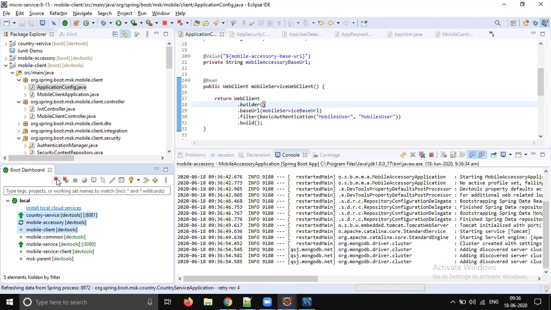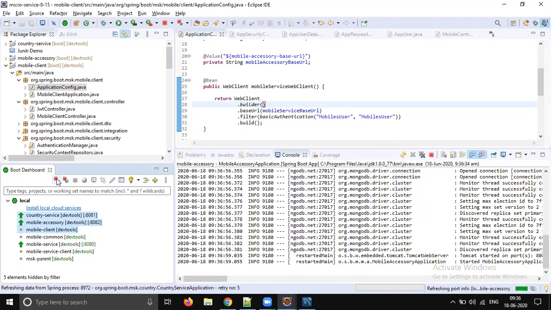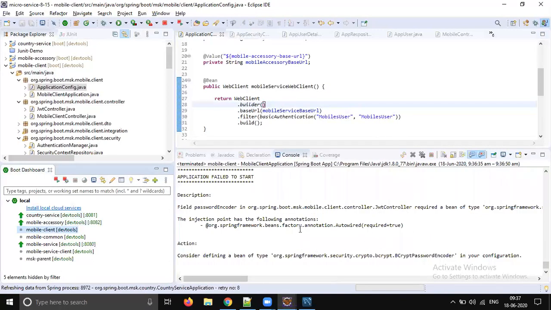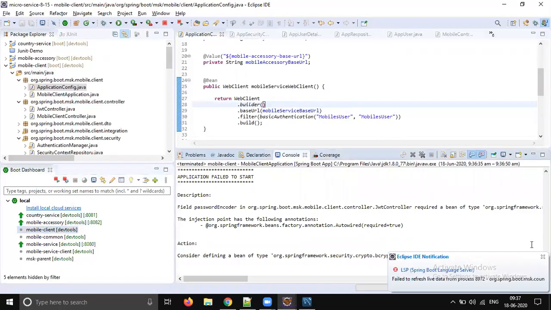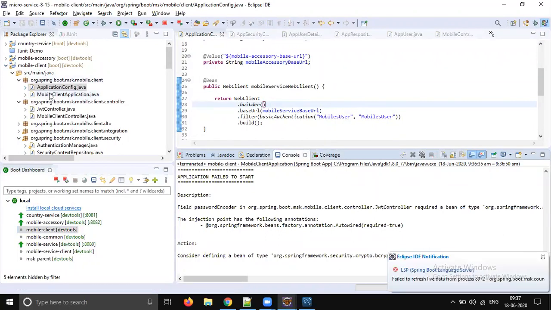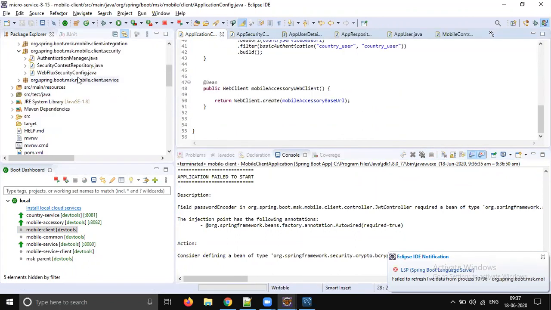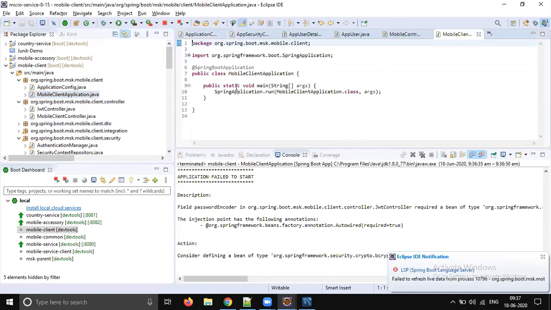Starting 4 services, I think almost consuming 2 GB memory on my system. If I start 4, okay, there is a client that is broken. Let's go there. Okay, we need a decrypt encoder, right? So the decrypt encoder object we need. It is missing. So let's define that in the configuration. Okay, this is client configuration. Let's not touch that. So let's create one decrypt configurer.